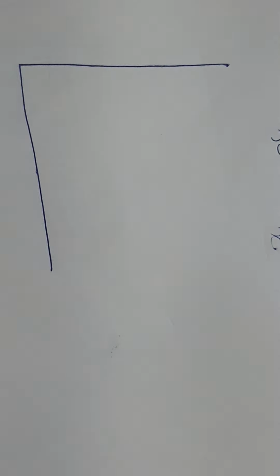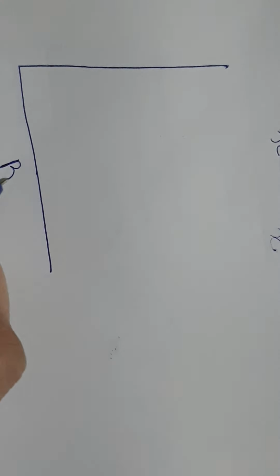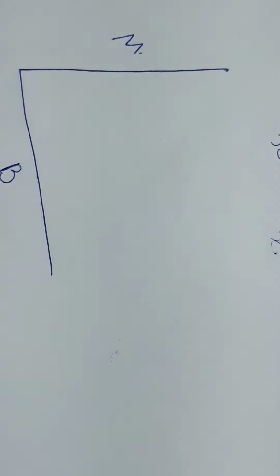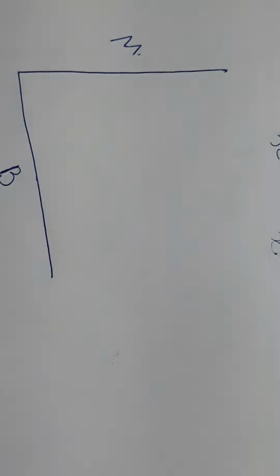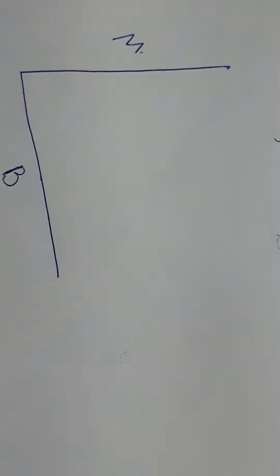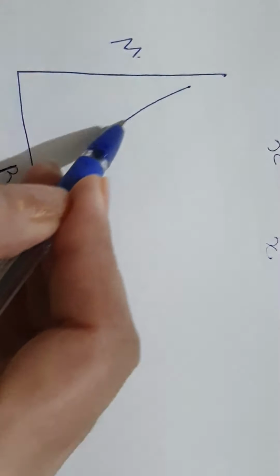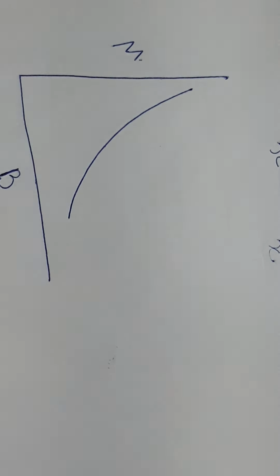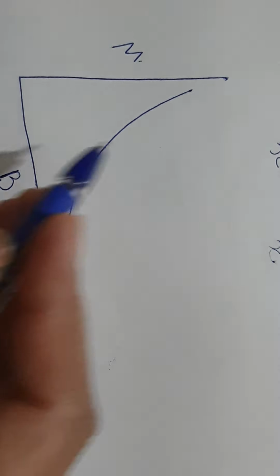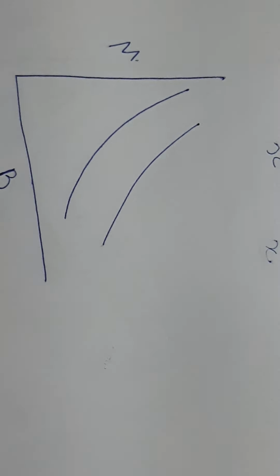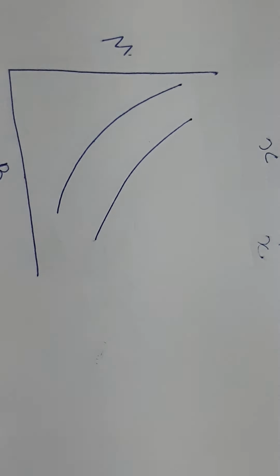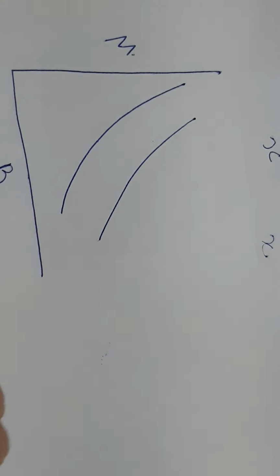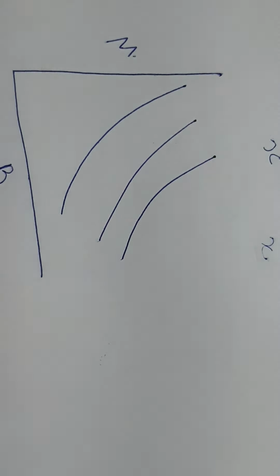Suppose you are consuming bananas and mangoes, and you have to plot various combinations of these two commodities which provide you the same satisfaction. Then I ask you to increase the quantity of X and Y both, so you will draw one more indifference curve.